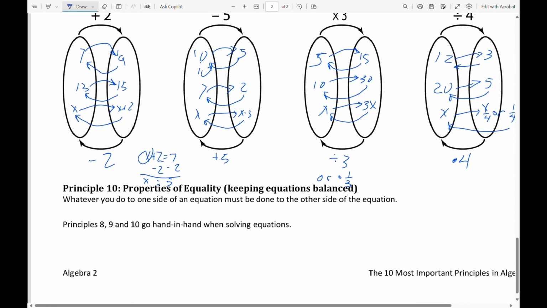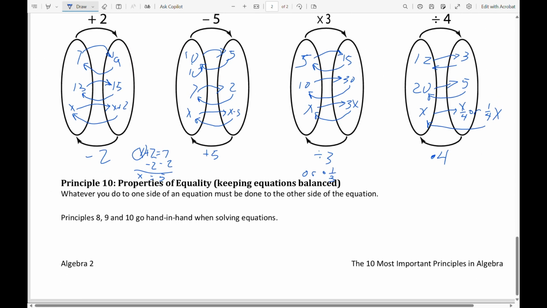The last thing that we have to remember is that whenever we're dealing with statements of equality, not necessarily equations, just statements of equality, whatever you do to one side has to be done to the other. So let's go back to first grade, where we had an addition fact that said that 5 plus 2 is equal to 7. And there were two more related facts in that family: 7 take away 5 is 2, and 7 take away 2 is 5.